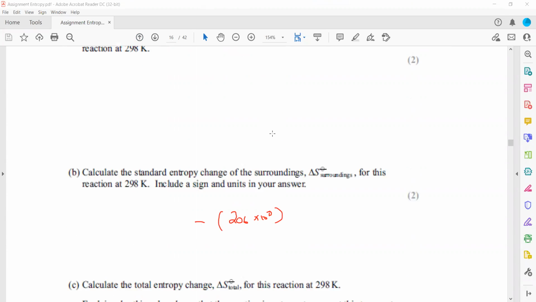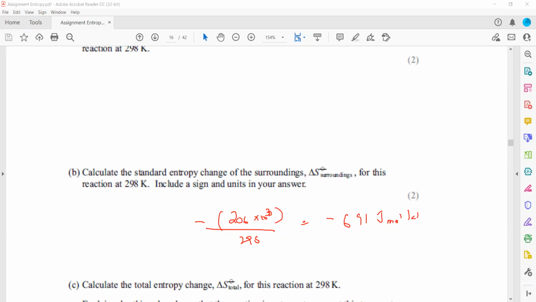Yeah, it's endothermic, so positive. So this is power 3 divided by 298. We'll get the entropy of the surrounding. So it will be negative, minus 691 joule mole inverse Kelvin inverse.